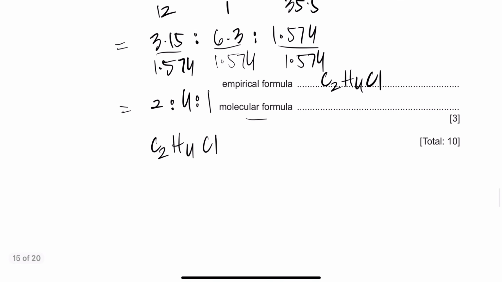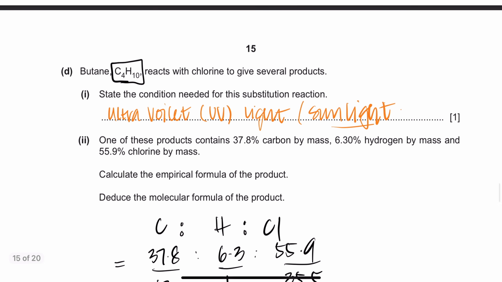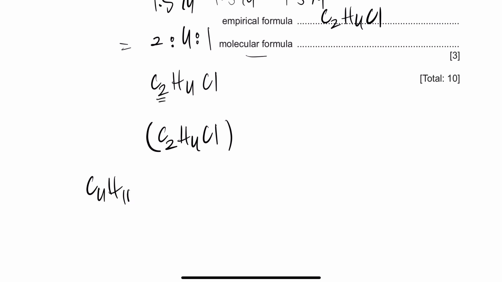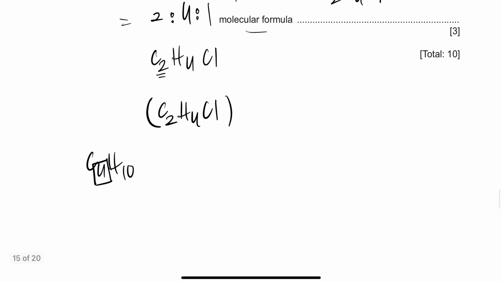So if you were to find the molecular formula, you realize that carbons needed to be 2, right? And H needed to be 4. So if I say what is the number n, we needed the molecular formula to calculate the number n, right? But here you are actually given the number n, so you can deduce it from here. Why? Because in C4H10 you had 4 carbons, right? And from that you've performed substitution reactions again and again. So what should be the molecular formula? If this is 4, the carbons should have been 4. So if you multiply these with 2, it'll give you C4H8Cl2. There's no science behind this.